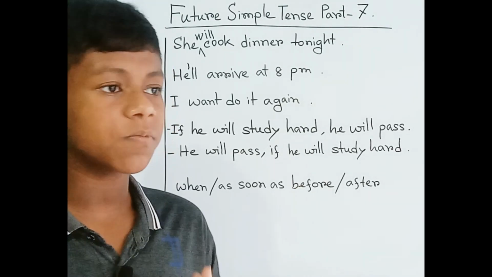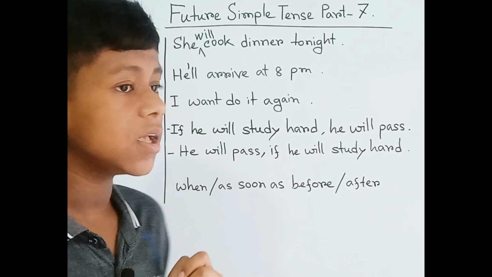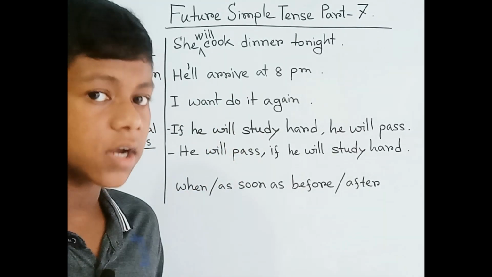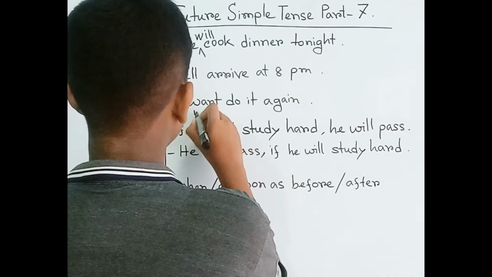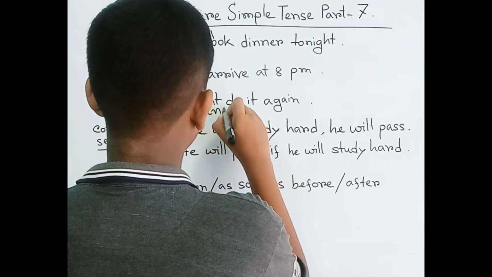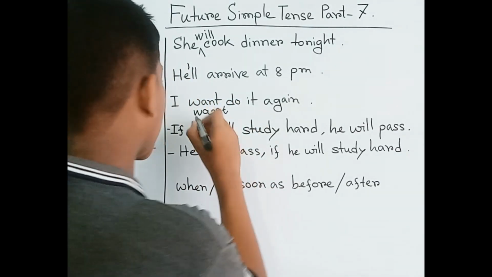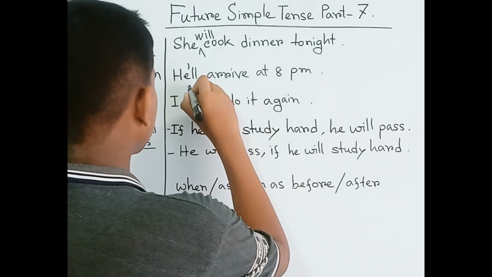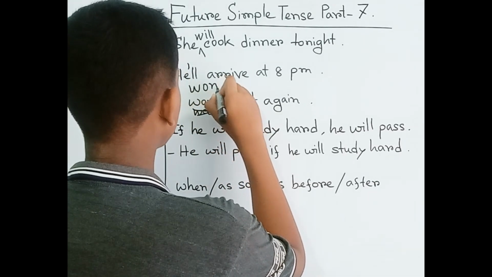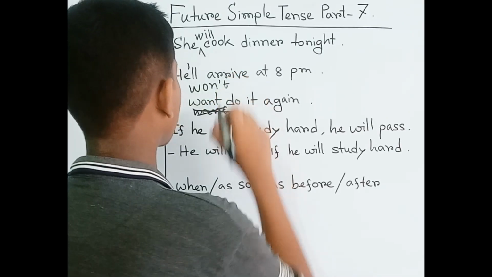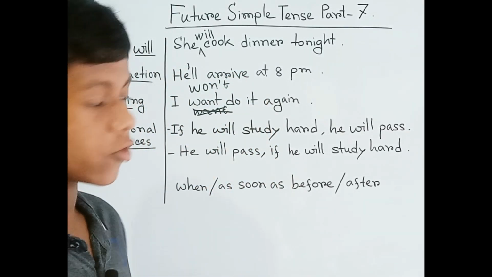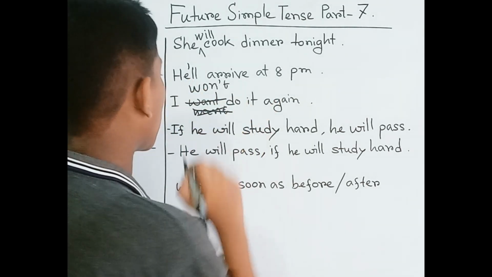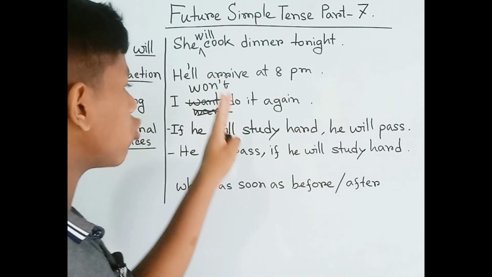Yes, because your spelling is wrong here, it won't be "want", because it is a negative sentence. So it will be "won't", W-O-N apostrophe T. "Won't" means "will not". So: "I won't do it again." No need to add "want".